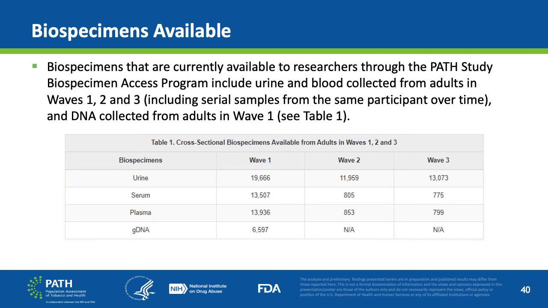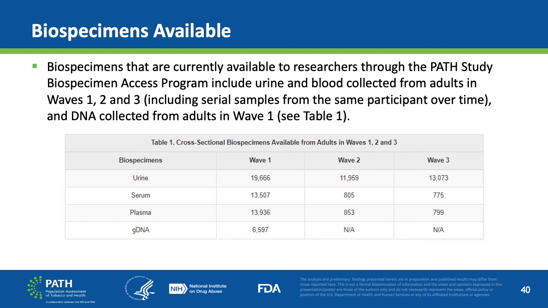The Wave 1 data contain 19,666 urine biospecimens, 13,507 for serum, 13,936 for plasma, and 6,597 for gDNA.